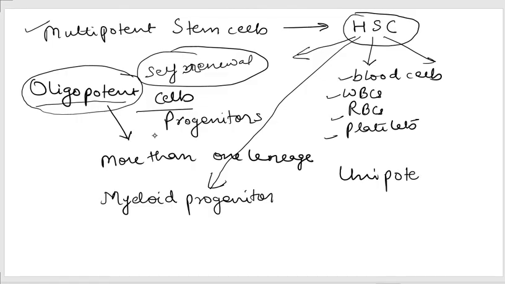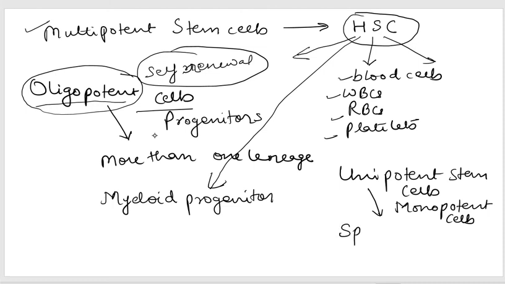Unipotent stem cells. The name is very indicative of these kinds of cells. You can also call them monopotent cells. These will give rise to a single cell type. In the process of spermatogenesis, only sperms are formed. The mother cell which leads to the formation of sperm is actually a unipotent stem cell, and it will finally form the terminally differentiated cells.